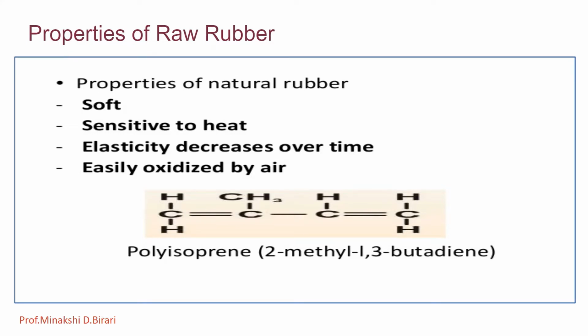So a number of properties are related to natural rubber, raw rubber, and this one is the structure of polyisoprene. In the previous lecture we have discussed the structure of natural rubber.